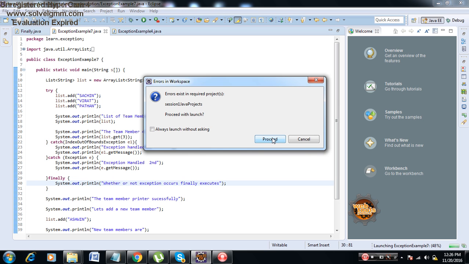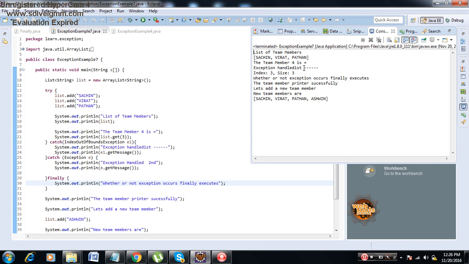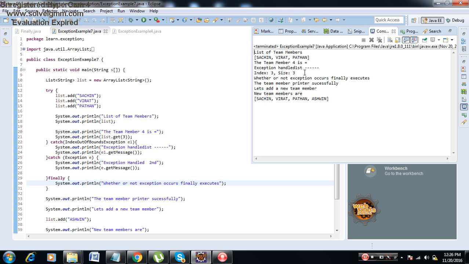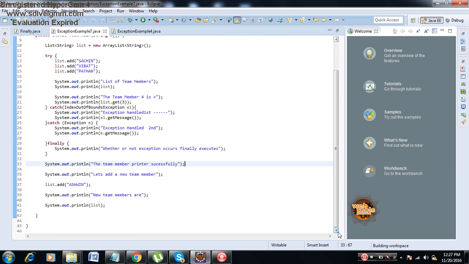Therefore now I'll right click, run as Java application. This is showing an error in the required project because I have put in one of the examples IndexOutOfBounds exception first, then the other. Now the list of team members, it is printing team member 4. Now it has come to the exception handled first. It has shown the exception, then whether or not exception occurs, finally is getting executed. Then after that the normal flow is also getting executed. Means what? Even if the exception occurs, finally got executed.